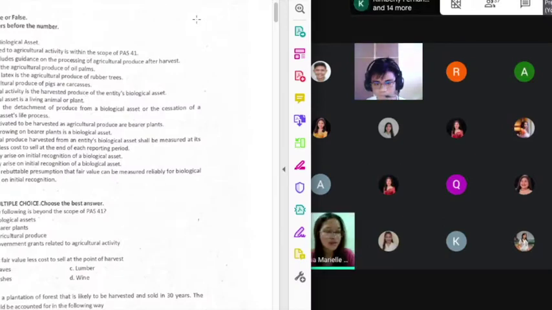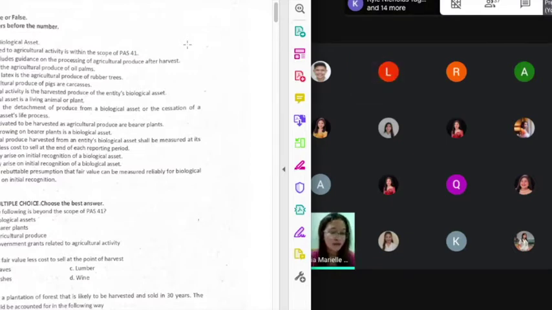PAS 41 includes guidance on the processing of agricultural produce after harvest. It is false because it does not deal with processing of agricultural produce after harvest, but it is applicable to the agricultural produce only at the time of harvest. Okay, so that's correct. Very important cut-off, class. The application of PAS 41 at the latest would only be until the point of harvest. After the harvest, class, it will no longer be covered by PAS 41.